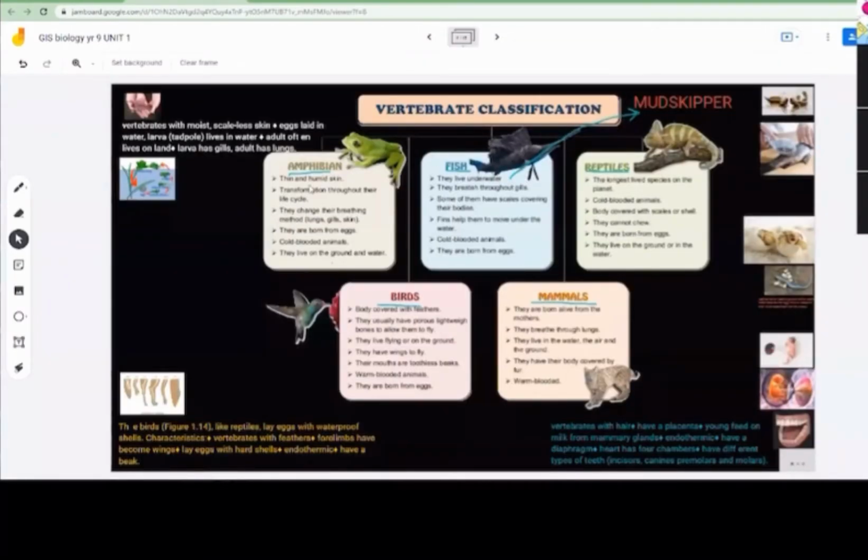Amphibians. Amphibians have thin and humid skin, which means they don't have scales on it. So if someone asks you the difference between fish and amphibian classes of vertebrates, the difference is that amphibians have moist skin, while fish have scales on their body.